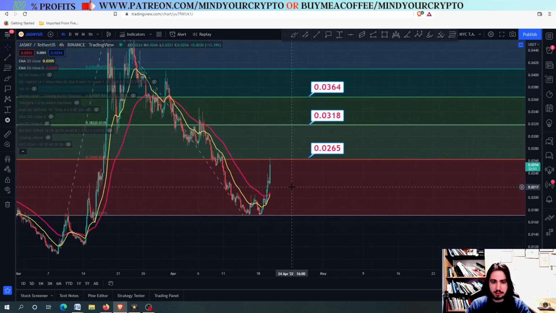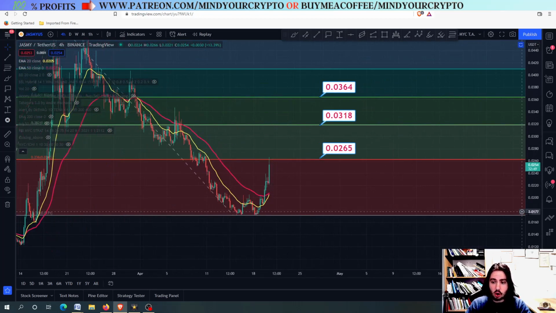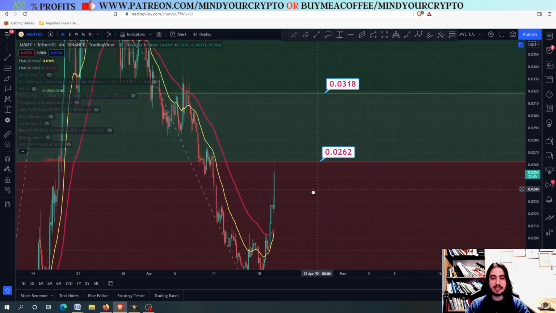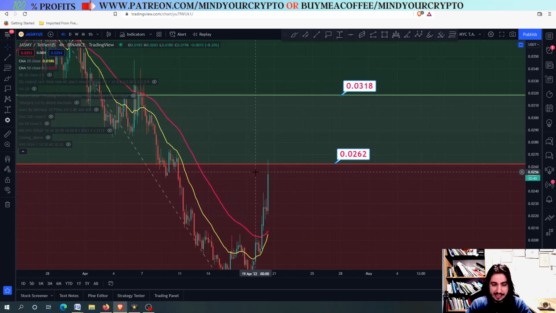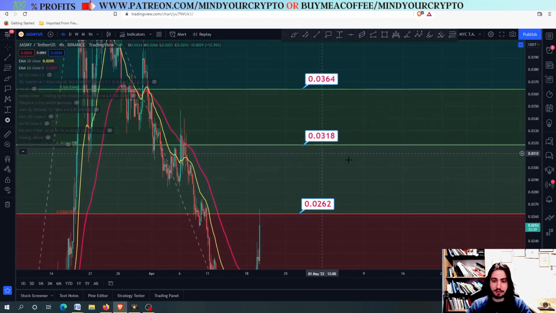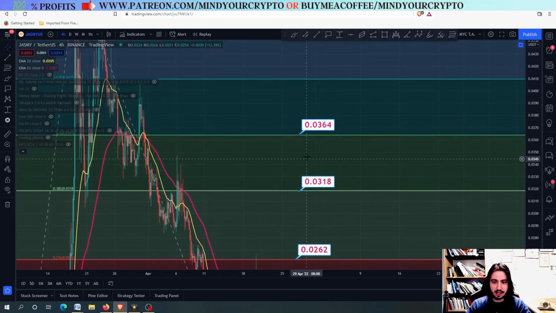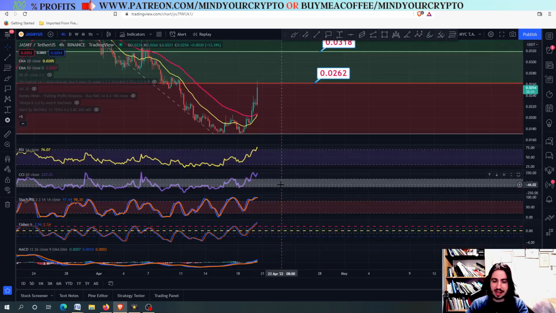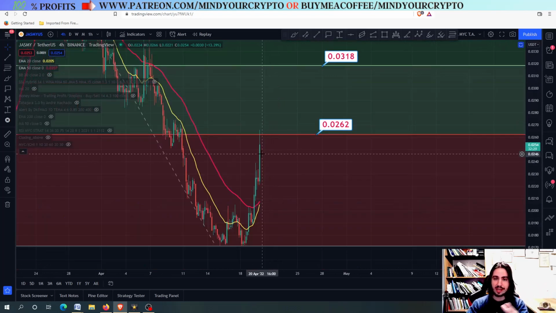In the meantime, most important target: 0.0262 around there in the short term, okay? So we will eventually need to close above this line and then be sure that we can fly towards the next price targets, which could be the 0.0318, 0.0364. So that's why I'm not telling you that right now Jasmy will correct, because right now, seeing the technical analysis, I would say it will correct.